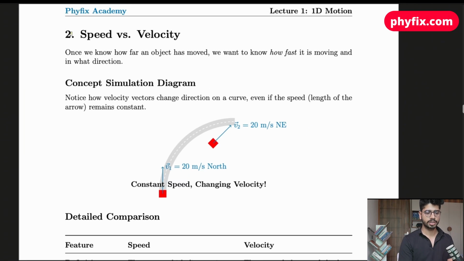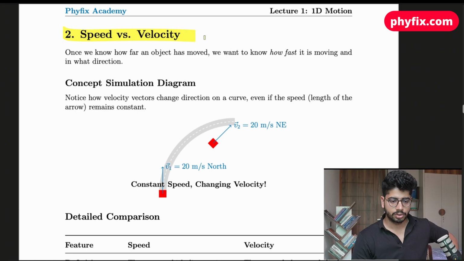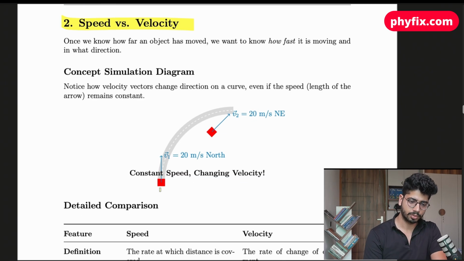Now we have what is speed and what is velocity, the difference between speed and velocity. To understand that, just try to get the idea. Let's suppose they have given some diagram over there. Let's suppose that this car is moved from this point on a circular arc and reaches here at this point.